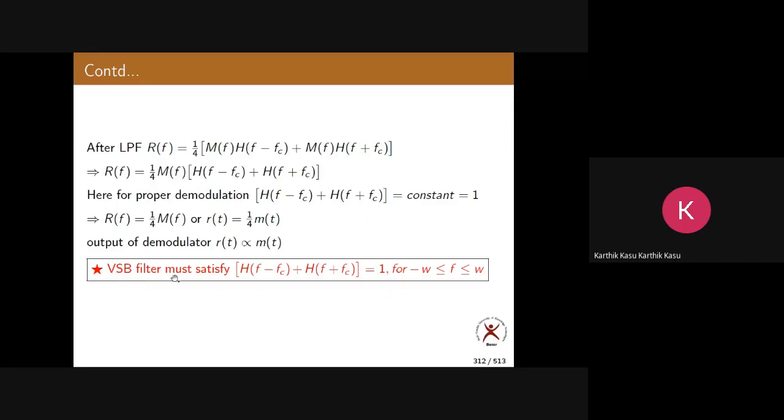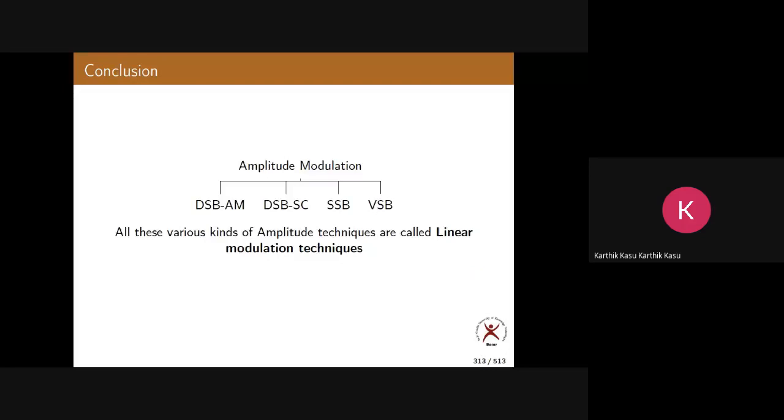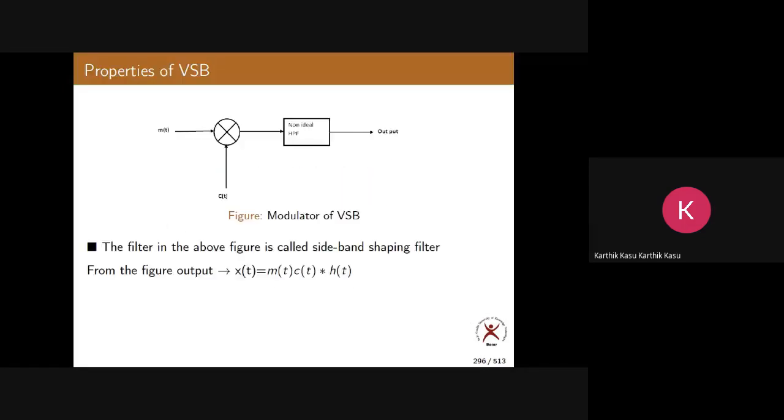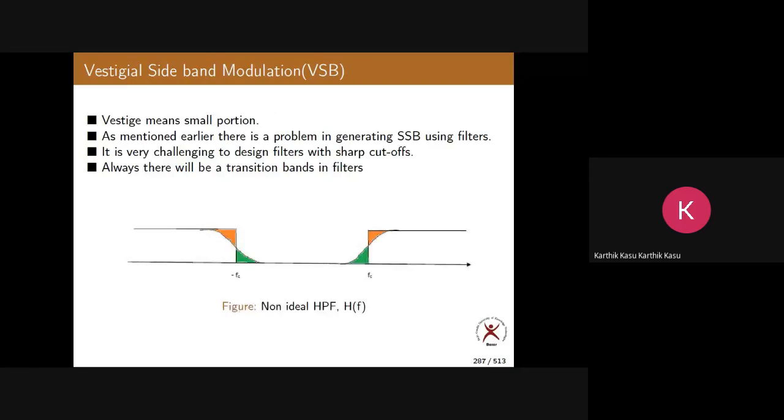The VSB filter must satisfy H of f minus fc plus H of f plus fc equal to 1 for f between minus W and plus W. So in VSB, we can design the system using non-ideal filters, which is very good, but with some conditions to be satisfied.